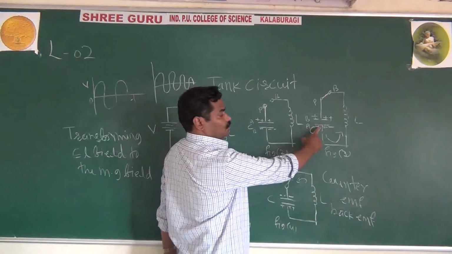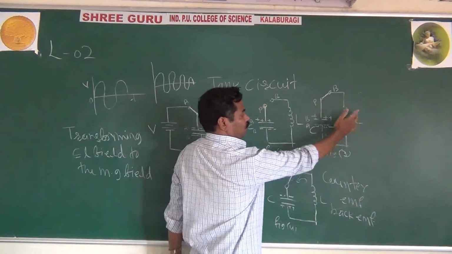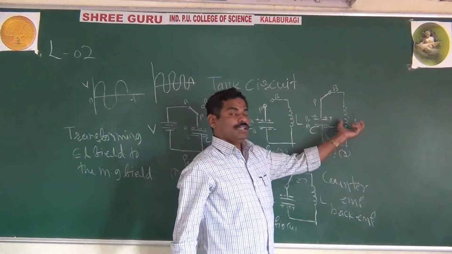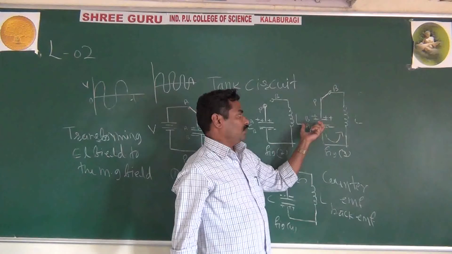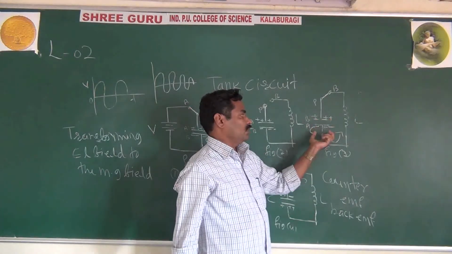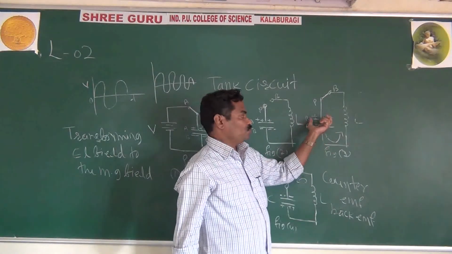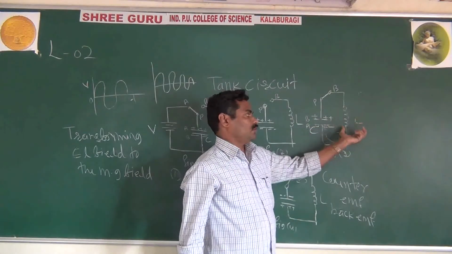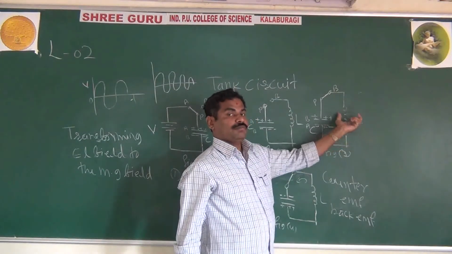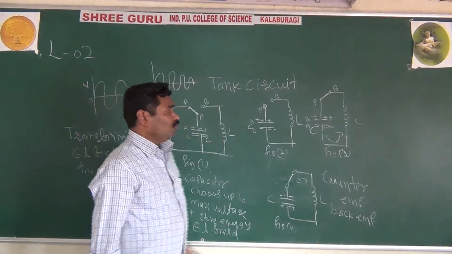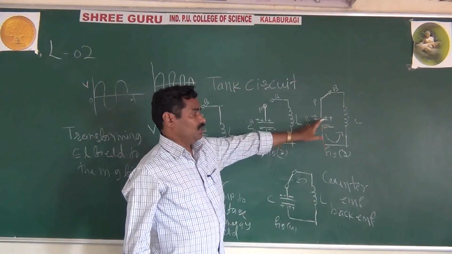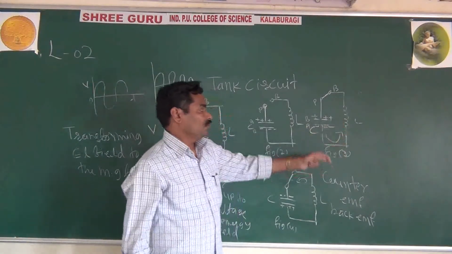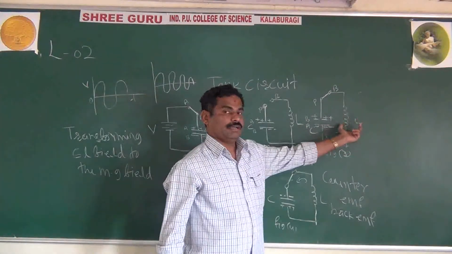Here the energy stored in the electric field is now transferred to the magnetic field. In the inductor, you have the energy in terms of magnetic field. It means in the charging, you stored the energy in terms of electric field. Now it is totally discharged, which means whatever energy was stored in the electric field is transferred to the inductor in terms of magnetic field. Once your capacitor is totally discharged, you get the maximum current in the inductor.